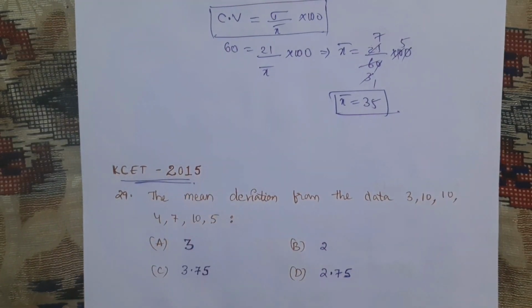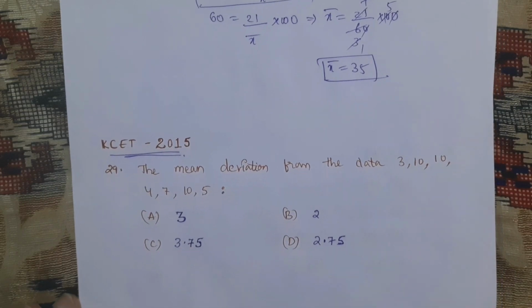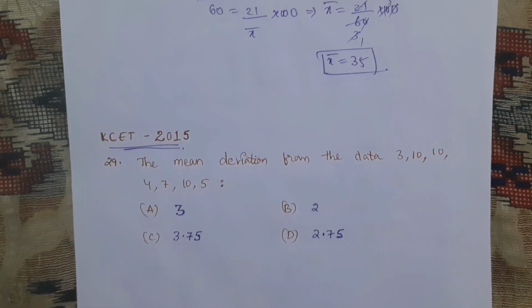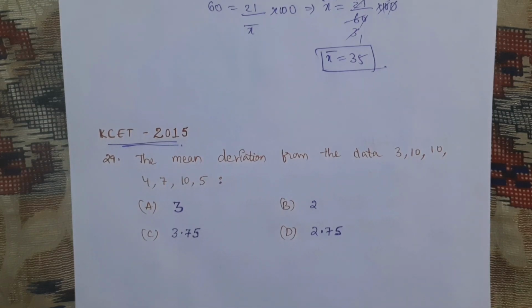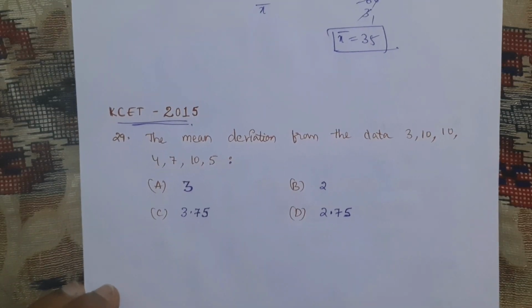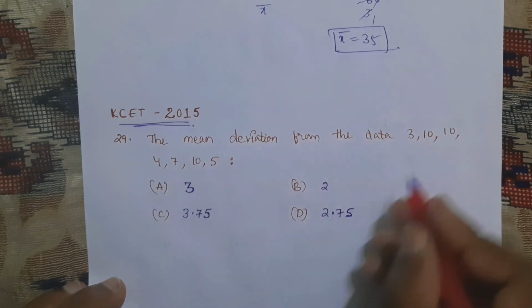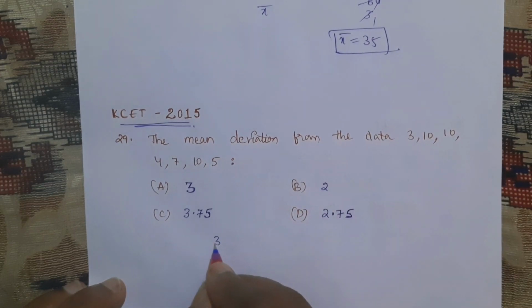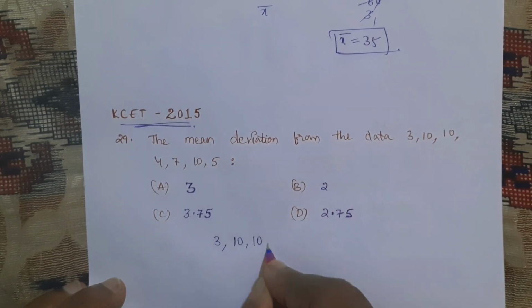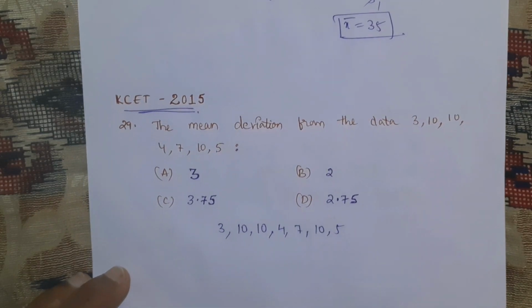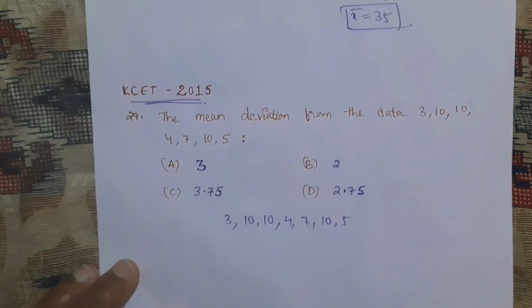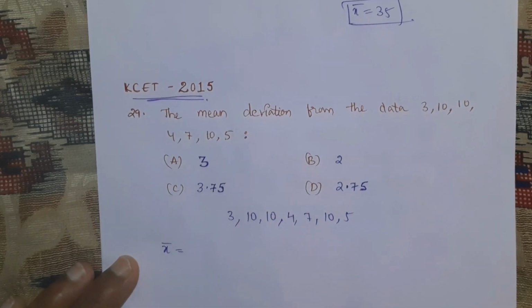the 2015 question. The mean deviation of the data 3, 10, 10, 4, 7, 10, 5. So mean deviation, remember the formula. First I will write those values: 3, 10, 10, 4, 7, 10, 5. To find the mean deviation, first we need to find the mean.